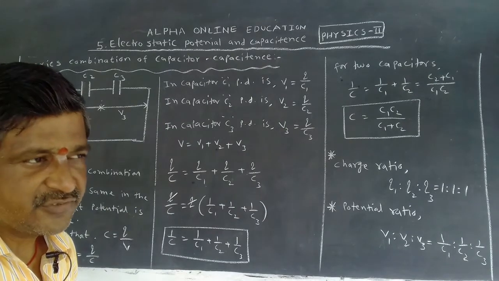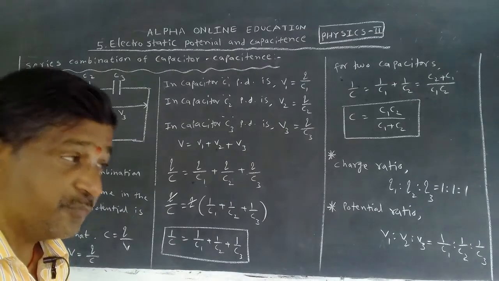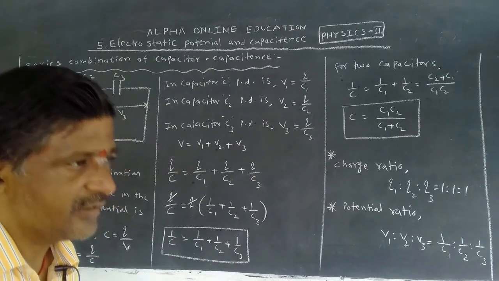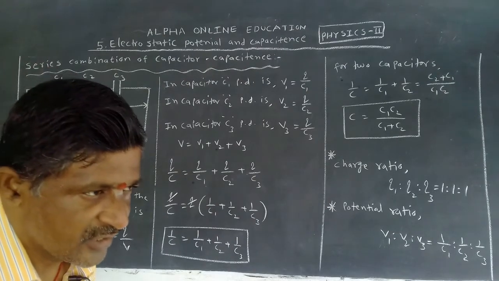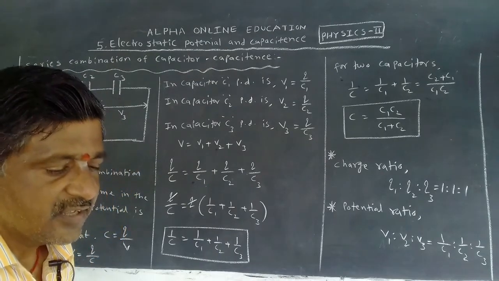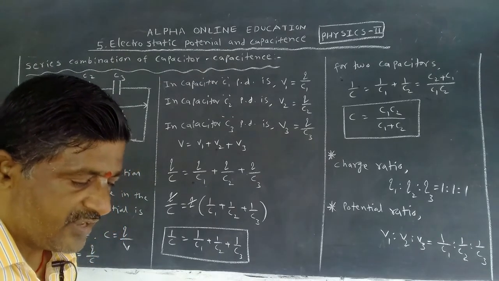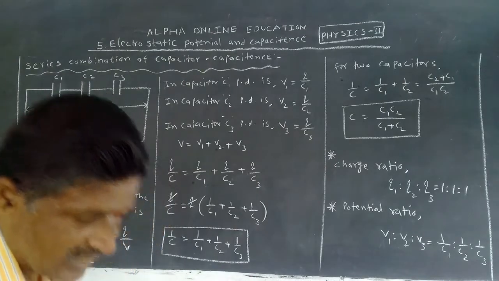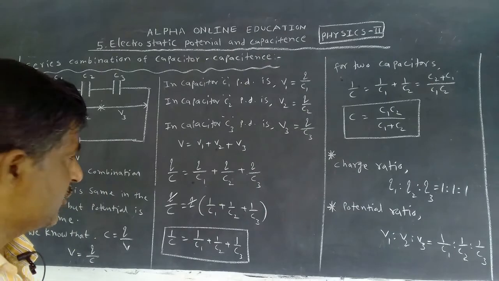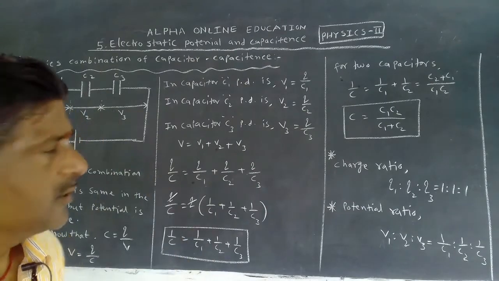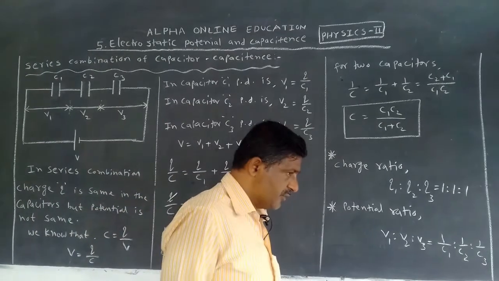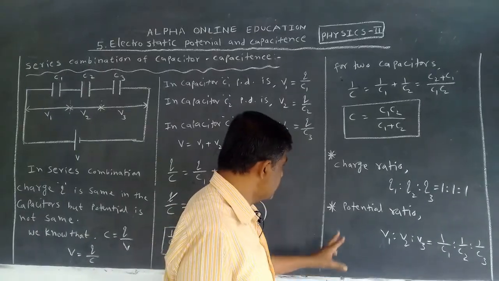The individual capacitor values are more than the net capacitance when they are connected in series. Means in series, the resultant capacity value is less than the individual value of the capacitors used in this combination.